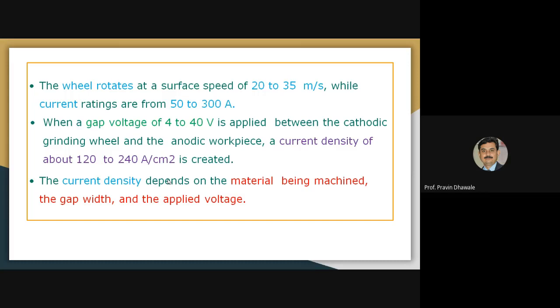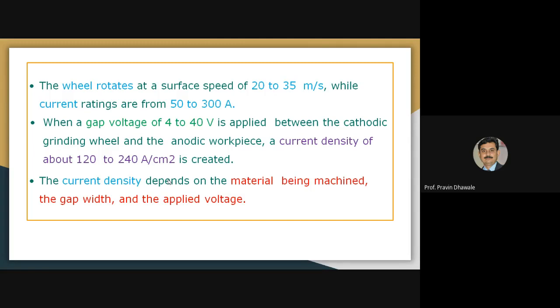Whatever grinding wheel we are using during this electrochemical grinding process, the speed of the wheel will range from 20 to 35 meters per second, and we require a current intensity in a range of 50 to 300 ampere. So you must keep that range of speed and current intensity in order to remove the material from the workpiece.